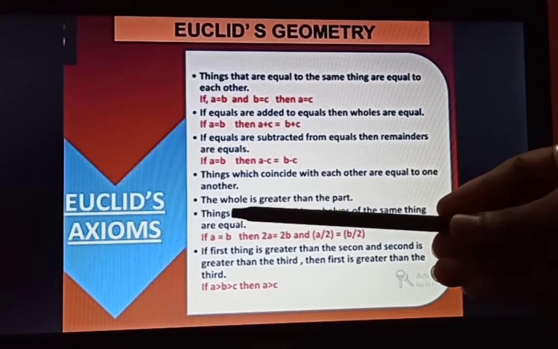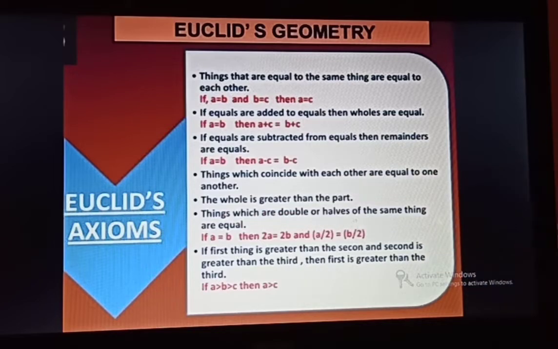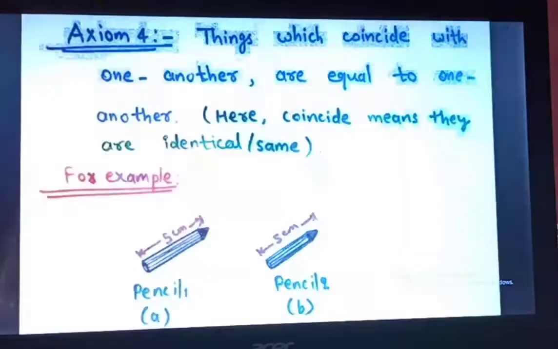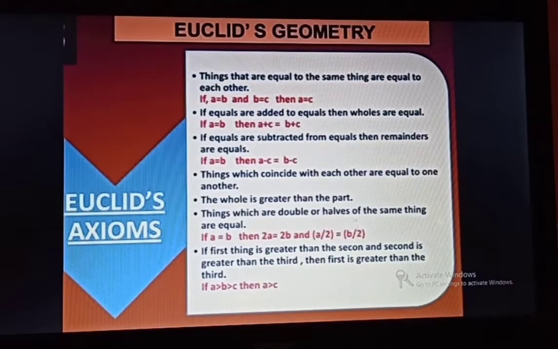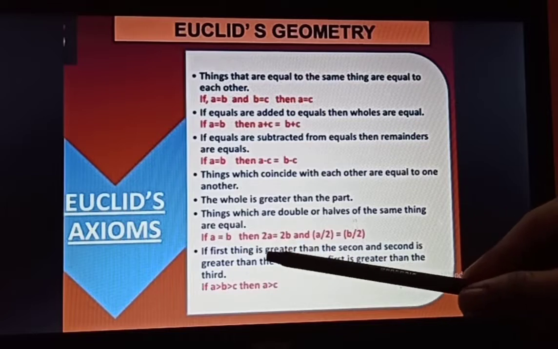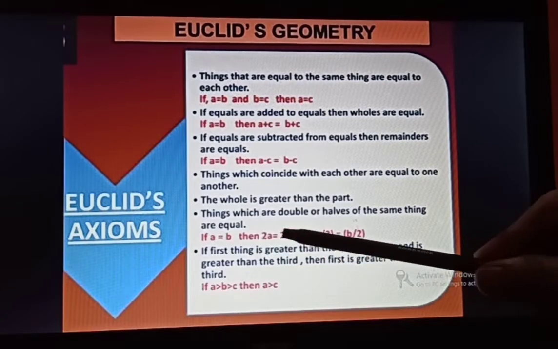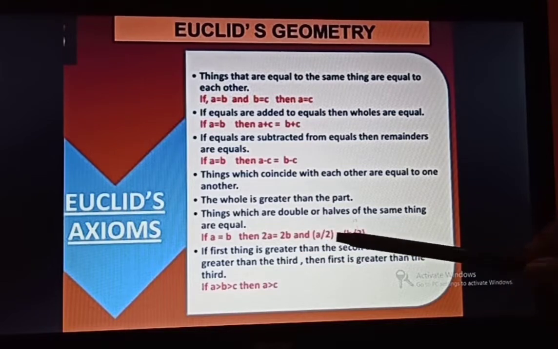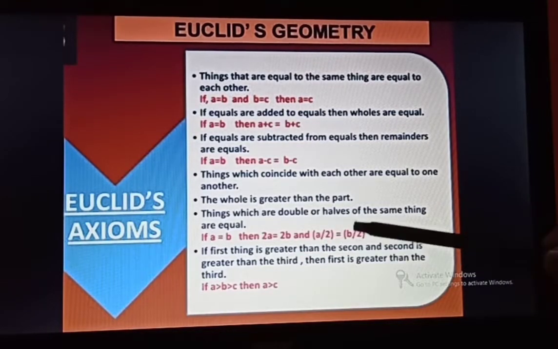Then the fifth axiom is: the whole is greater than the part. For example, Earth is a part of the universe, but the universe is not a part of Earth. That is the basic example. Things which are double or half of the same things are equal. Say A and B are equal, and if I multiply both sides by 2, then also the terms will be equal, and if I divide both sides by 2, then also the terms will be equal.